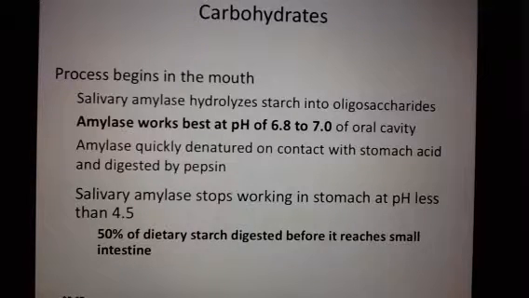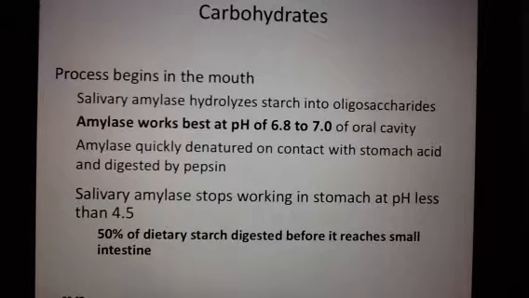So again, don't get freaked out with all of these enzyme names or saccharide names. Just focus on each macromolecule and how they break down and where that happens. So for carbohydrates, that process starts in the mouth. And the first enzyme to start breaking it down is amylase, and that's in your saliva.